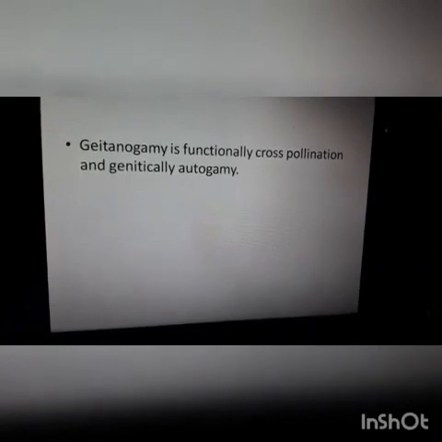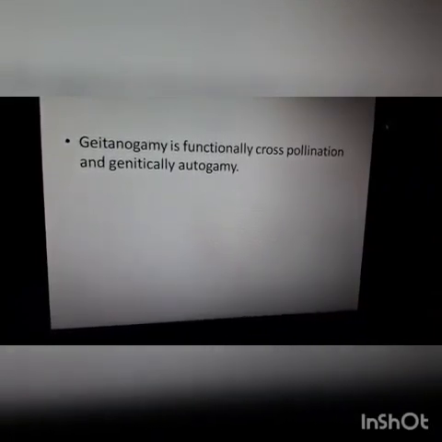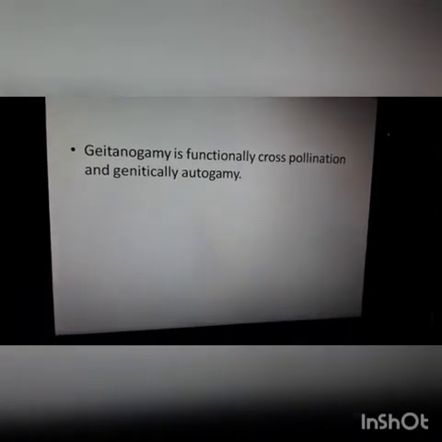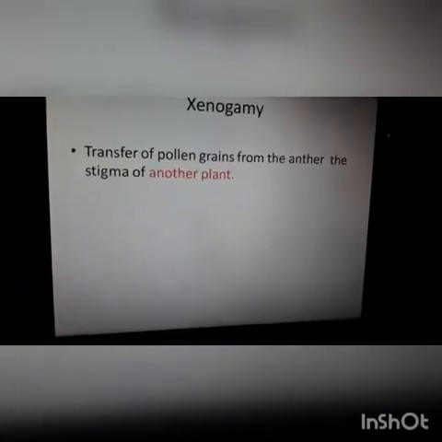Why is geitonogamy said to be functionally cross-pollination? Because it involves a pollinating agent. But it is genetically similar to autogamy since the pollen grains come from the same plant. Okay, is it clear? Next one, xenogamy or cross-pollination.